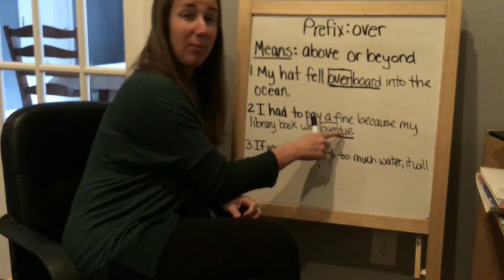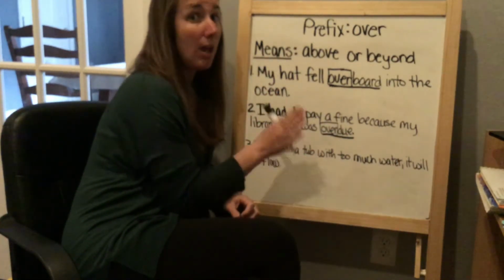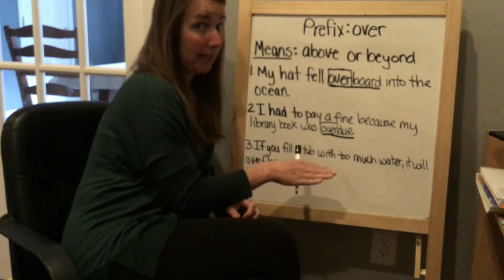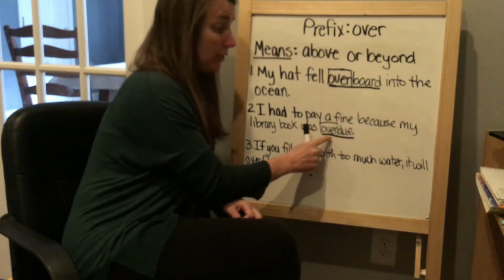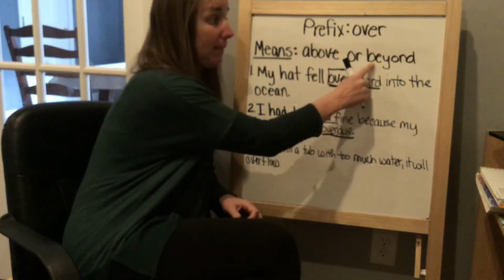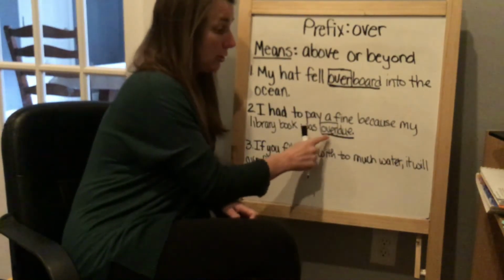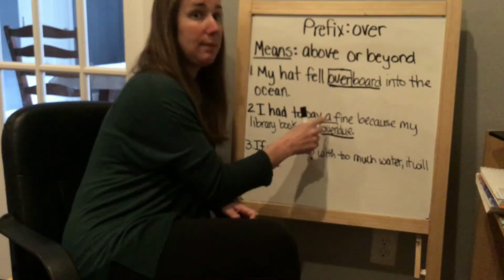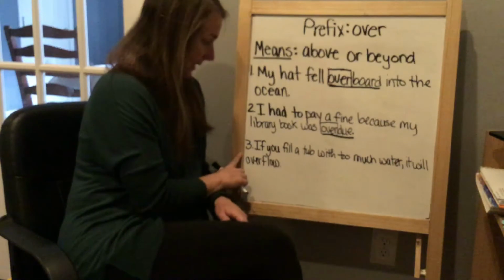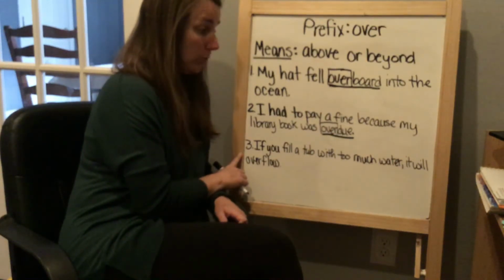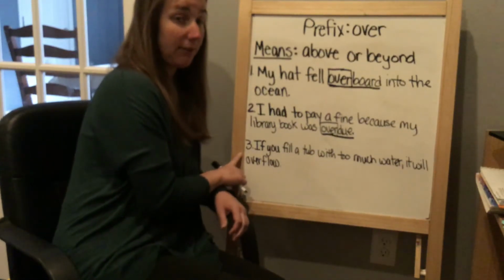So we're thinking something that is due means that it has a specific time that you have to turn it in by, or an assignment you have to turn in on that certain day. And if it is overdue, it is beyond that time that they gave you to turn it in. So something that is overdue is beyond being due. Last sentence. If you fill a tub with too much water, it will overflow. I'll give you a second to find the word.